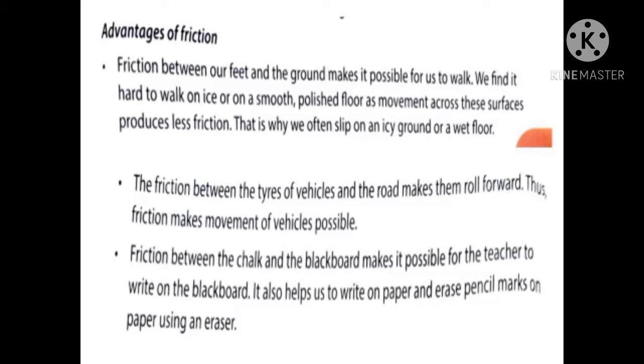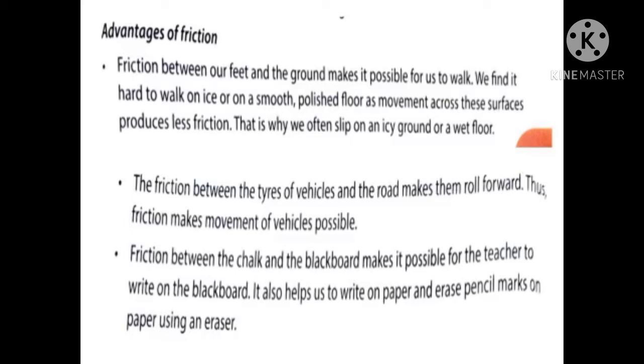So when the friction is correct, we have a grip on an object. When the friction is less, we don't have a proper grip on any object, as with skating on a rough surface and a smooth surface. Here it is given as walking on a rough surface versus a smooth or polished surface. When the friction is more, we get a grip; when it is less, we don't.